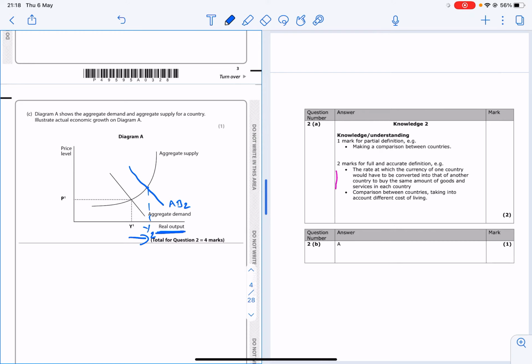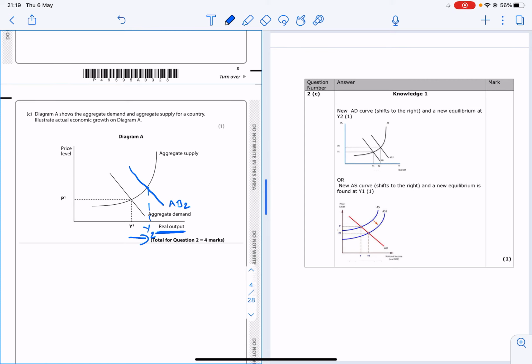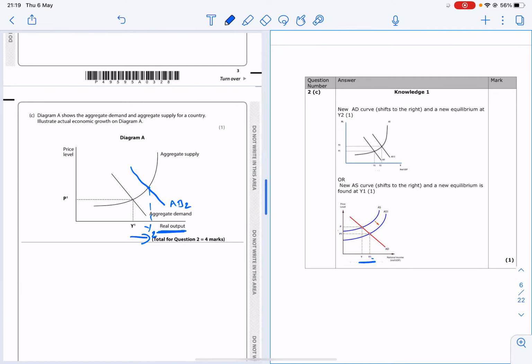You could also do that by shifting the aggregate supply curve. It's going to be the same principle. If we look at this diagram here, if we shift the aggregate supply curve to the right, we're also going to get an increase in real GDP, which means we're getting economic growth.